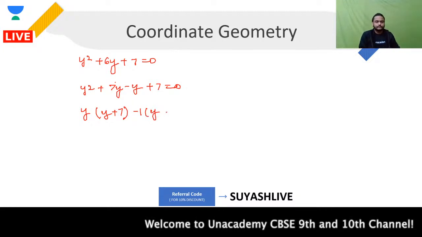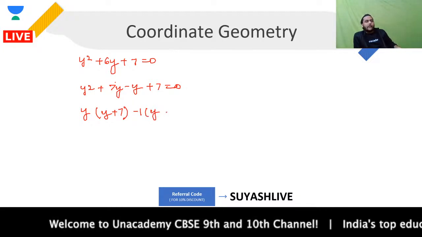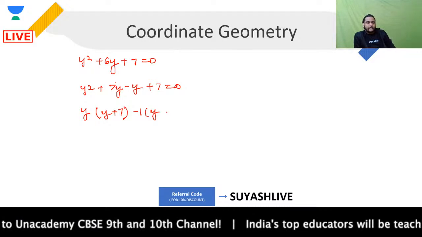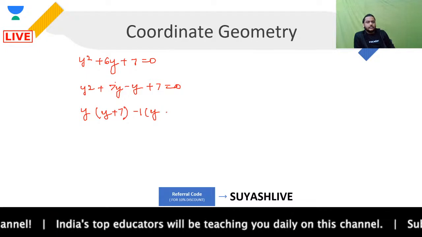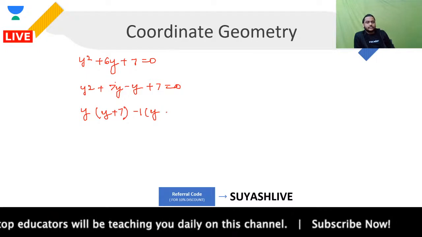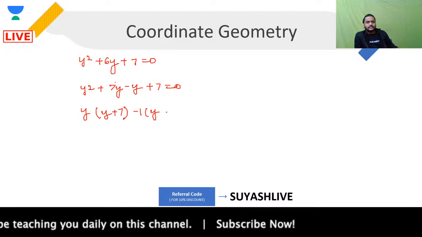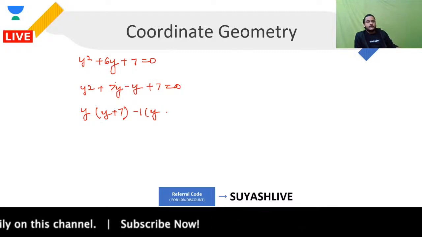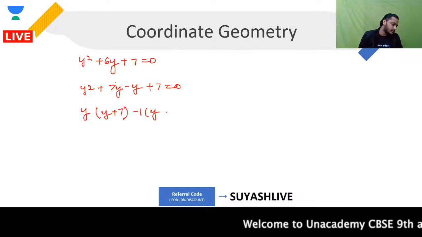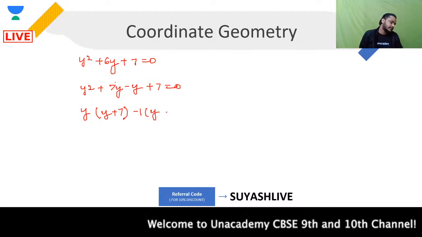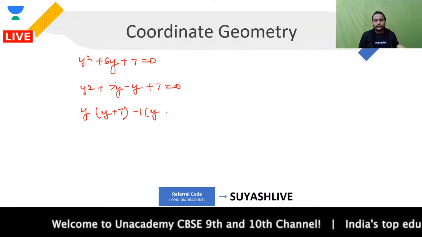What will come here? Getting it or not, guys? Please tell me. Everyone clear with this? So y plus 7, when you took minus common, it will be y minus 7, I guess. 7y minus y, it's going to be minus of 7. We are doing a mistake over here. It has to be this. Cool, got it.